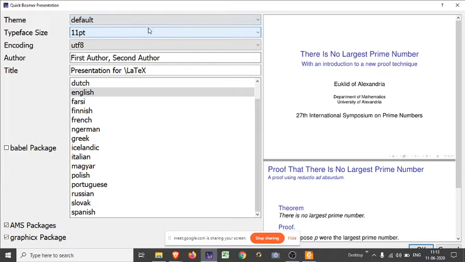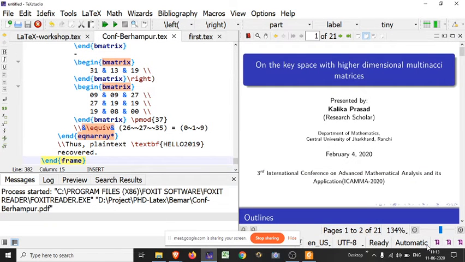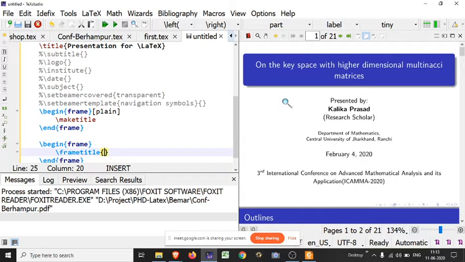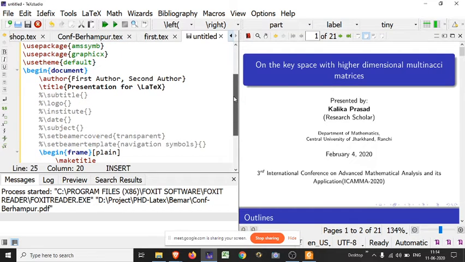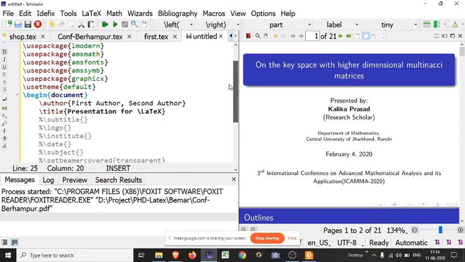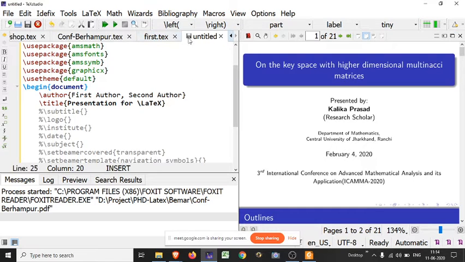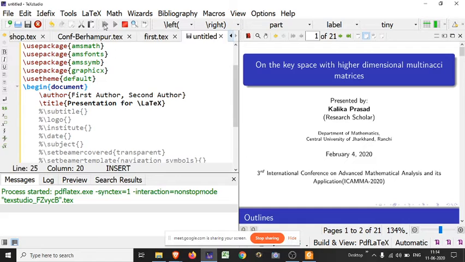Another way, suppose you click on these things. The rest of the theme commands will appear in a comment box, and you may change them later. This is the subtitle of the presentation. After initializing, click on the run button. A corresponding PDF file will appear.